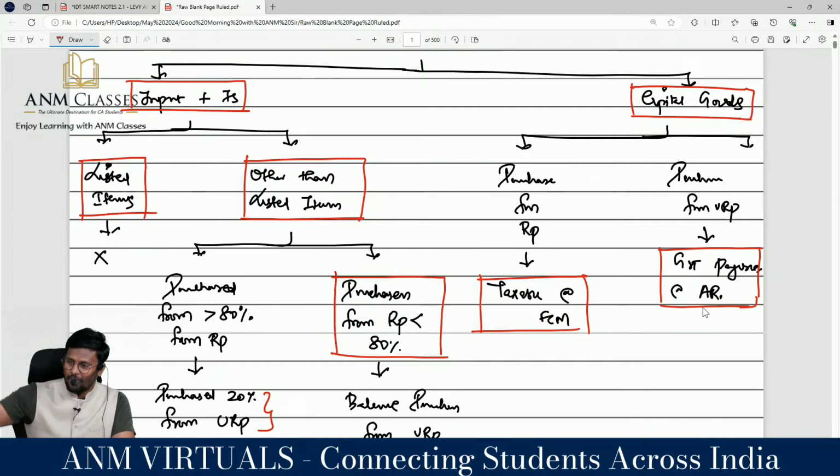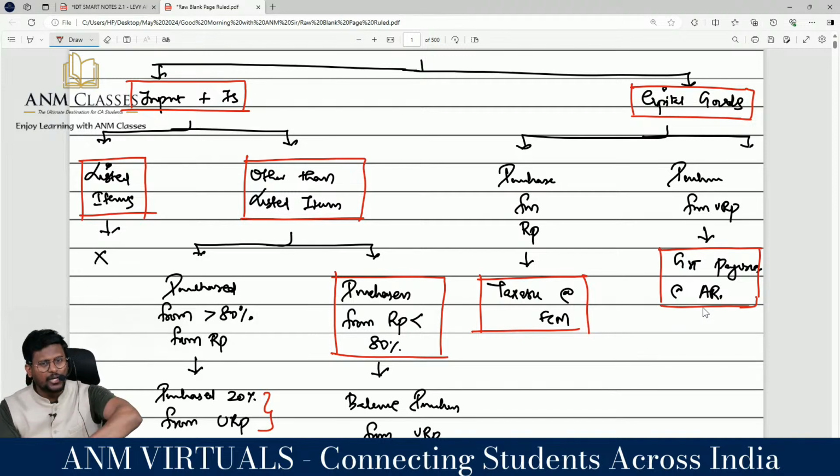registered person. If they had collected, they would have collected 18% tax for the material, correct? Sir, that tax, where do you pay? Pay it in RCM. Then it is equal to your purchase from the registered person. Enjoy 1% or 5% as the case may be. For that we are classifying the item into two categories: input and input services, capital goods. Input and input services are classified into two categories: listed item, other than listed item. Listed item will not be counted.